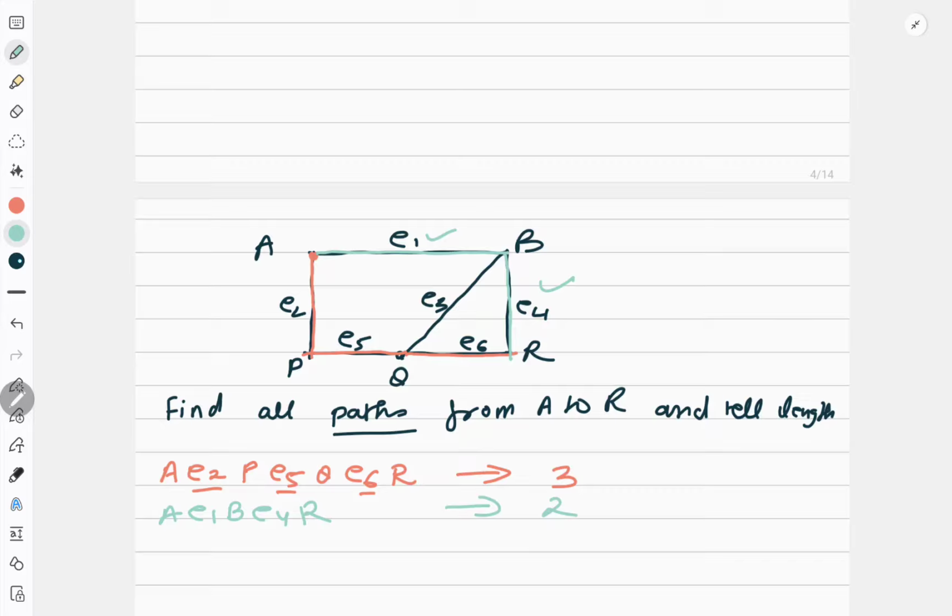Correct. Now one more I will search. Now see, I can go like this, from A to this, like this, and like this. How many edges? 1, 2, 3, 4. So this I am not writing, and the length is 4. Correct. Now I will do one more. See one more where I can go. From A to R I want to go. So I can go like this also, na? Like this, coming like this, and going like this.